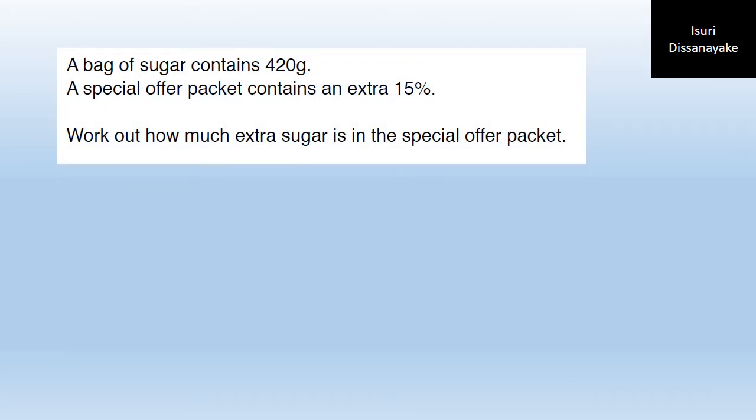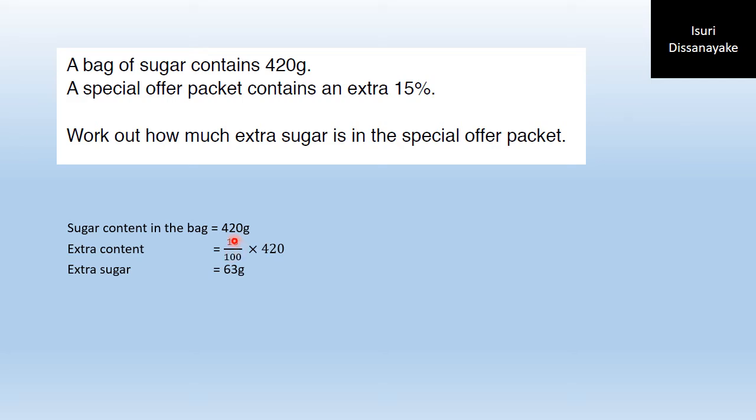A bag of sugar contains 420 grams. A special offer packet contains an extra 15%. Work out how much extra sugar is in the special offer packet. The sugar content in the bag is 420 grams, and 15% is the extra content of the special offer packet.